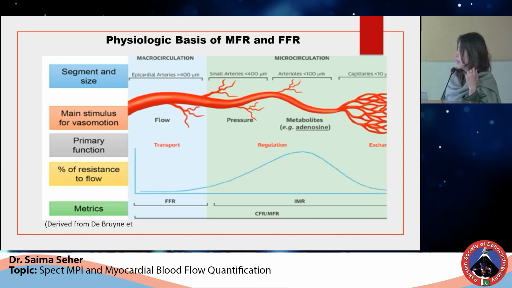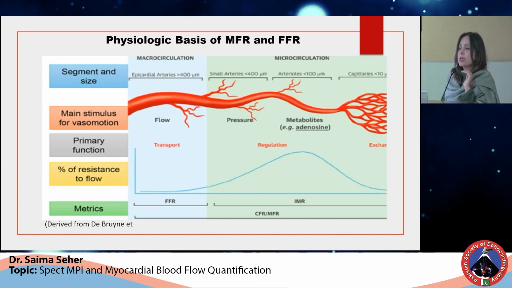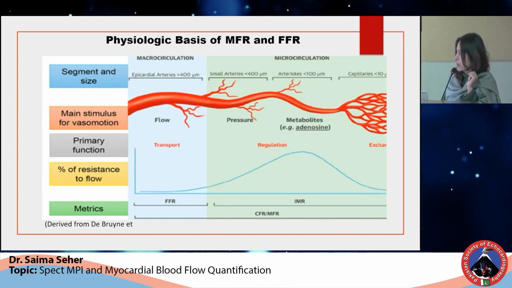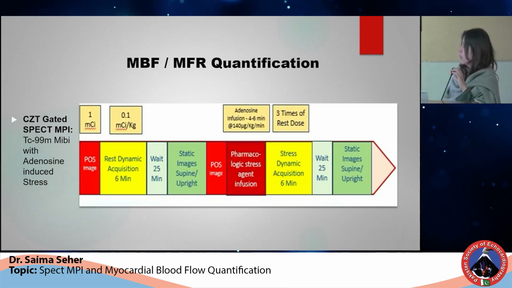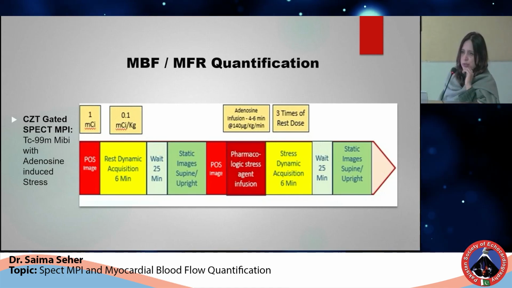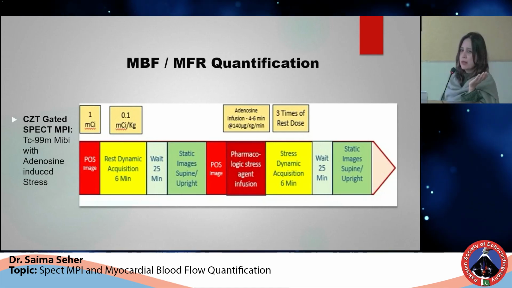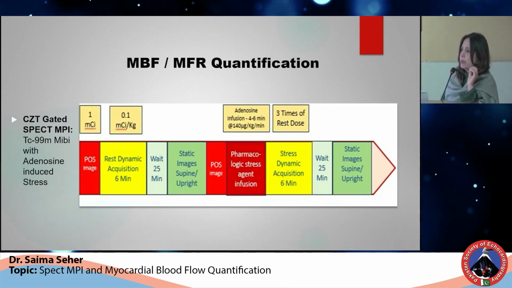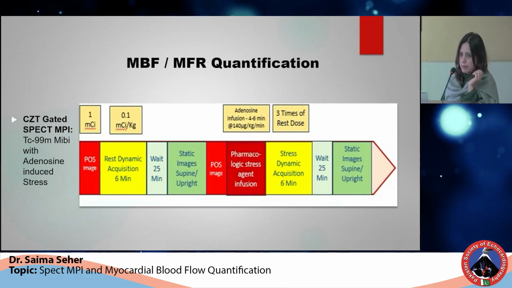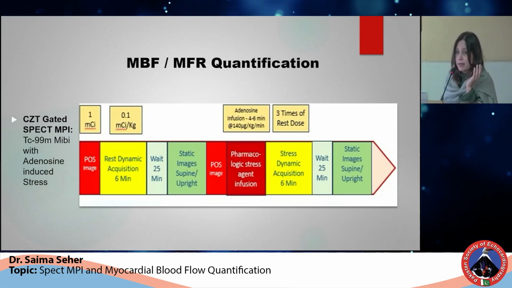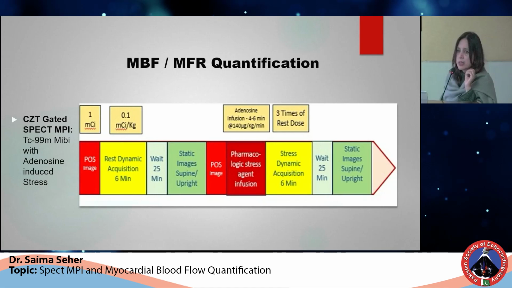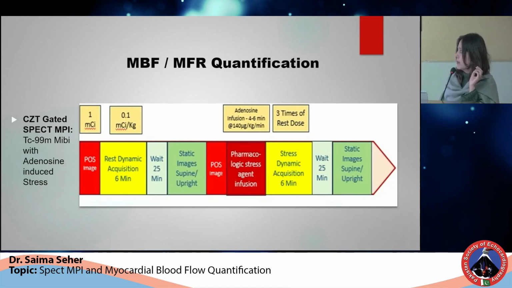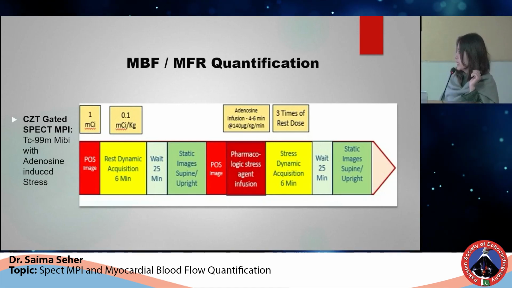So just a comparative analysis, MFR allows us to non-invasively evaluate the entire coronary delivery system. It includes macrovasculature and microvasculature. So what's the prerequisite for this estimation? For MFR and MBF quantification, we require a CZT-based cardiac dedicated gamma camera, which is equipped with software for this MBF and MBFR quantification. It's an expensive and high-tech equipment, and AFIC is the first institute in Pakistan that procured this highly sophisticated machine, and we are doing MBF and MBFR quantification in routine along with SPECT MPI.